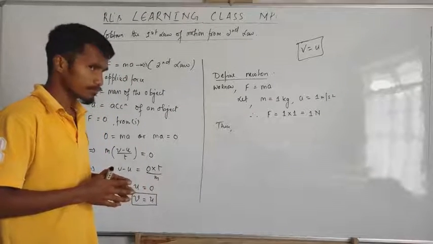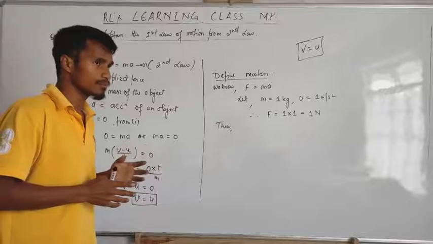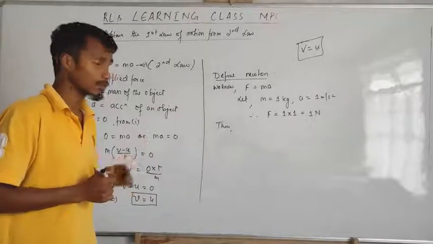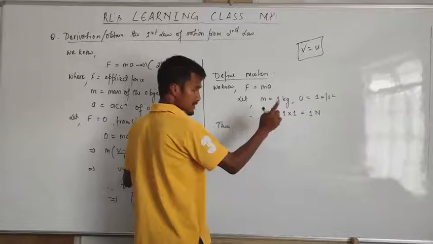Okay. A force is said to be 1 Newton. This F stands for force.